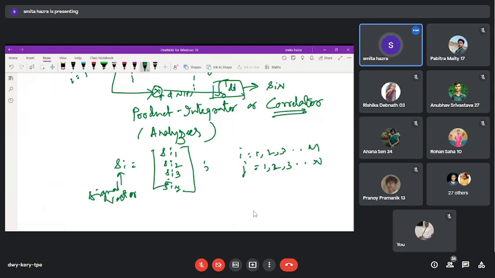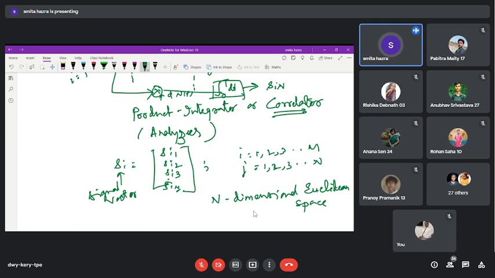Just like what we see in three-dimensional vector spaces, the same kind of thing applies, only here it is an n-dimensional Euclidean space.